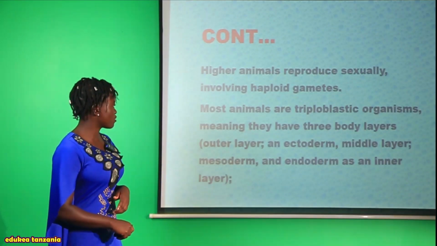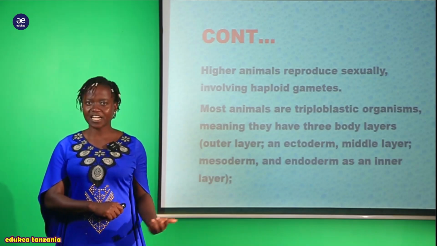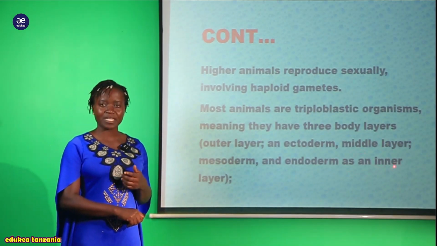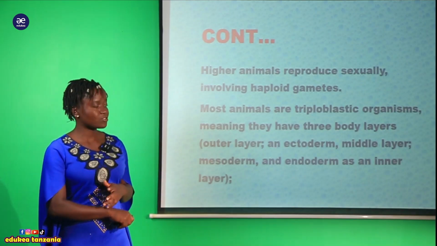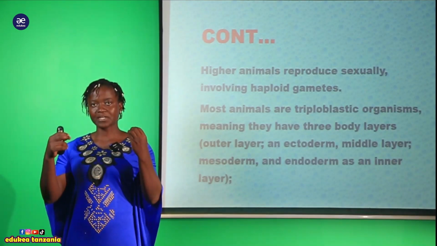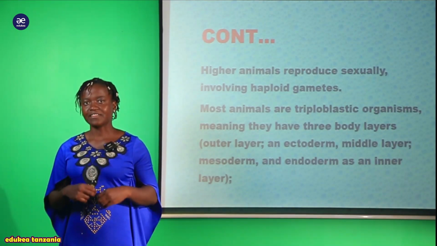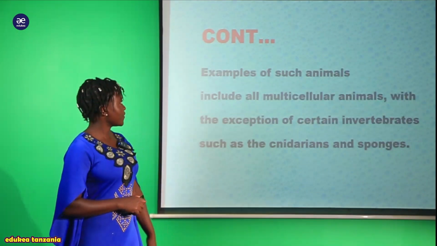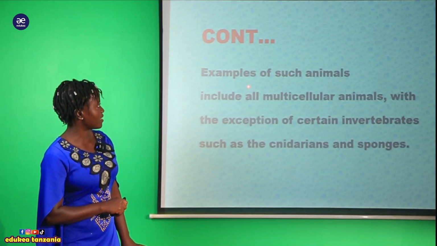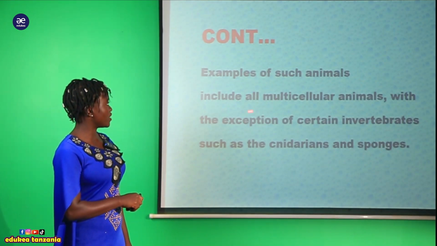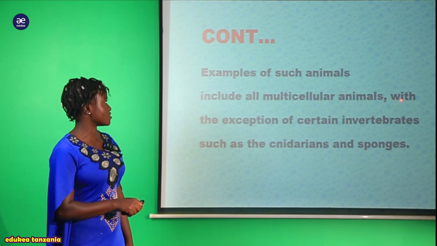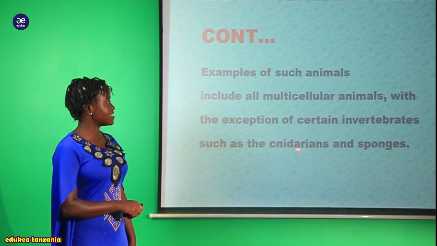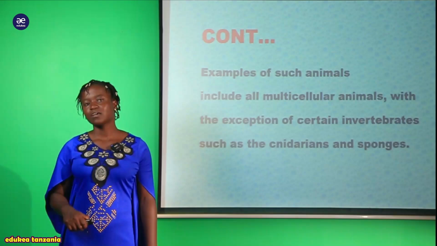And the first layer, it is called the ectoderm, ambayo inapatikana nje kabisa nje ya miili yao, na ya pili inaitwa middle, ambayo inaitwa mesoderm, na ya tatu tunaita endoderm, ndio ambayo inapatikana ndani kabisa ya the body of the kingdom Animalia. So for example here we have, tunasema kwamba for example of such animal include all multicellular animals with the exception of a certain invertebrates such as cnidarians and sponges.